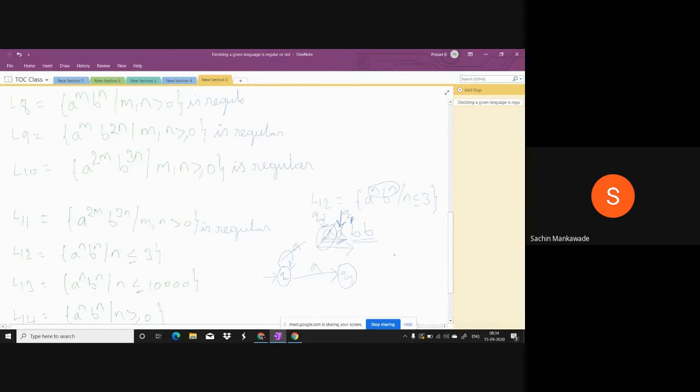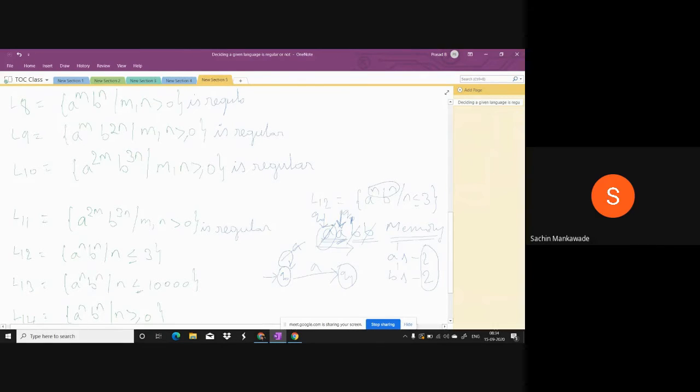Here, A's are 2, and you have to count for this. And when you are scanning the B's they must also be counted, and these two numbers must be equal. So whenever A's are scanning, you have to count. For that, a memory is required. But in finite automata, memory is not there.